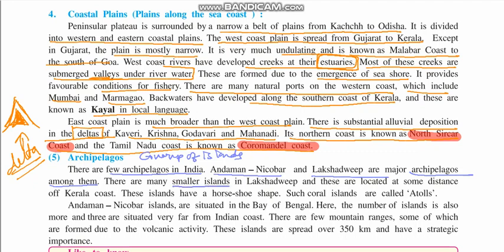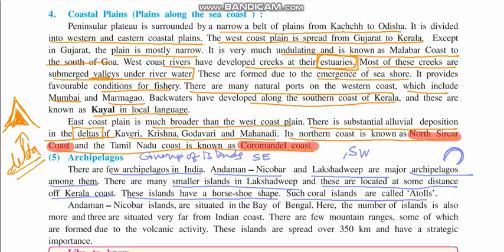There are many smaller islands in Lakshadweep, and these are located at some distance from the Kerala coast. Lakshadweep is situated on the southwest side of India, while Andaman Nicobar is situated in the southeastern side of India. Some of the islands have a horseshoe shape, this type of shape, right? And that's why they are known as atolls.